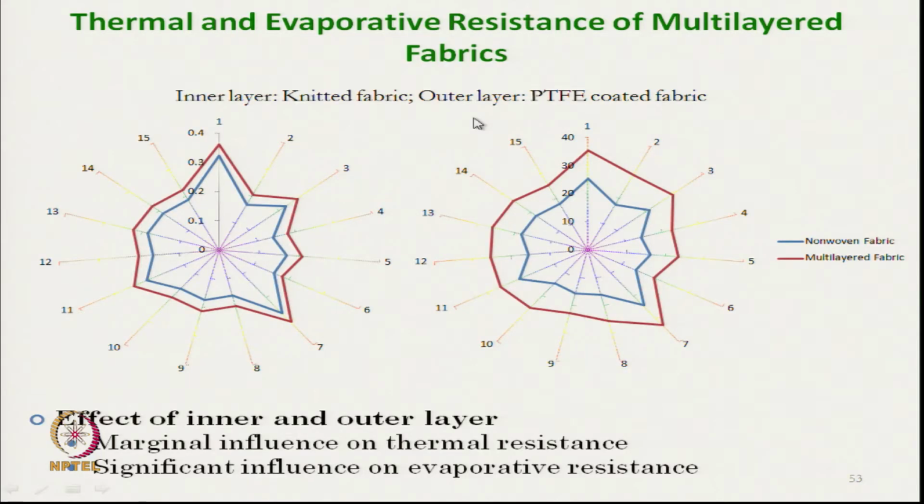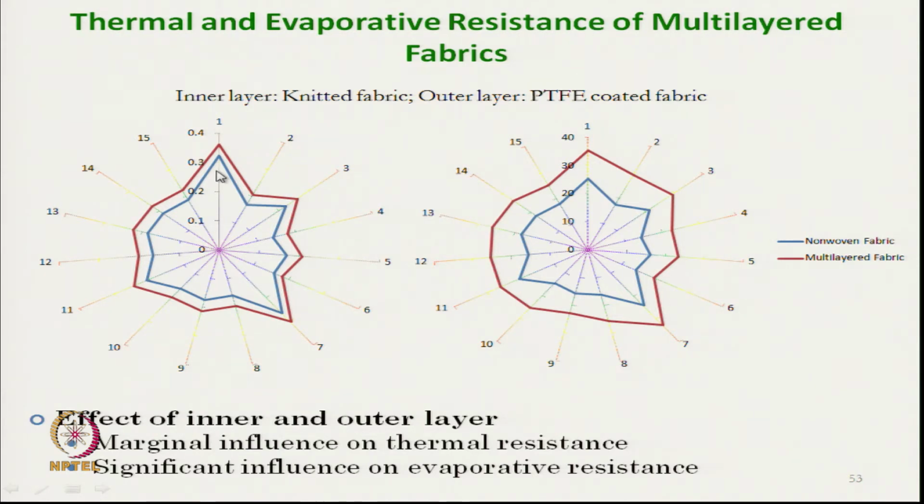Now, in the outer layer, if we add inner layer and outer layer, the inner layer used knitted fabric and the outer layer used PTFE coated fabric with the nonwoven fabric. The blue line is showing the nonwoven fabric and the red line is showing the multi-layer combination. This diagram is showing the thermal resistance, and on the right side it is showing the evaporative resistance.